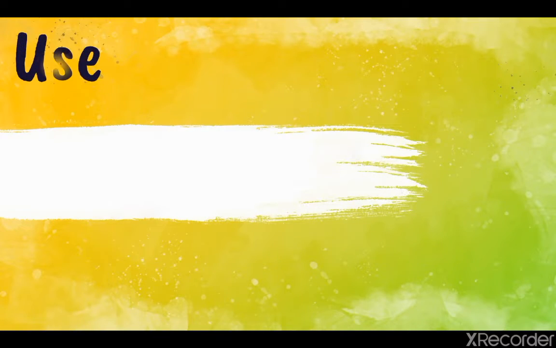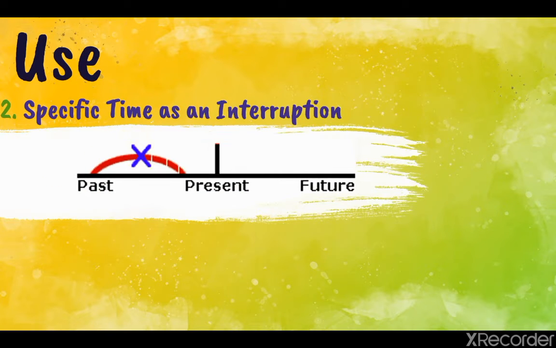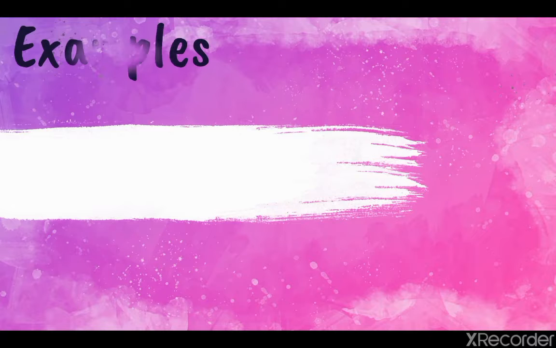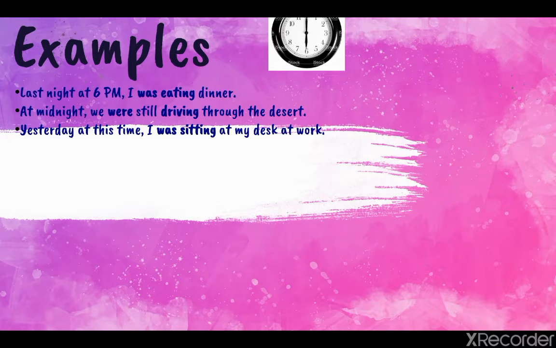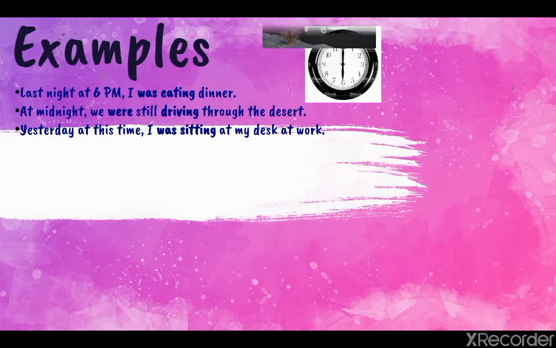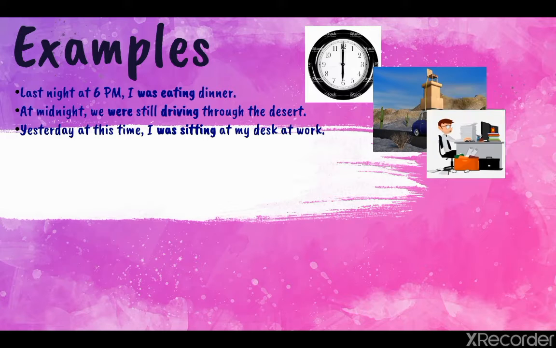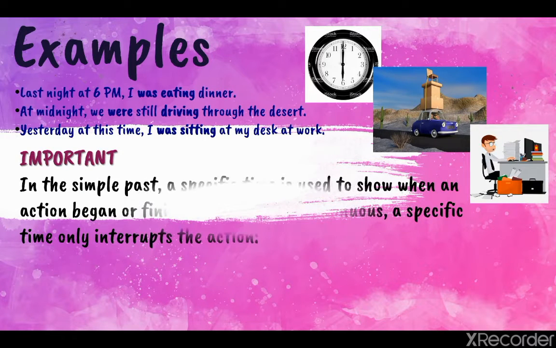Now the second use: a specific time as an interruption. Click in the video so you can read the explanation, please. The example: Last night at 6 p.m. I was eating dinner. At midnight we were still driving through the desert. Yesterday at this time I was sitting at my desk at work.